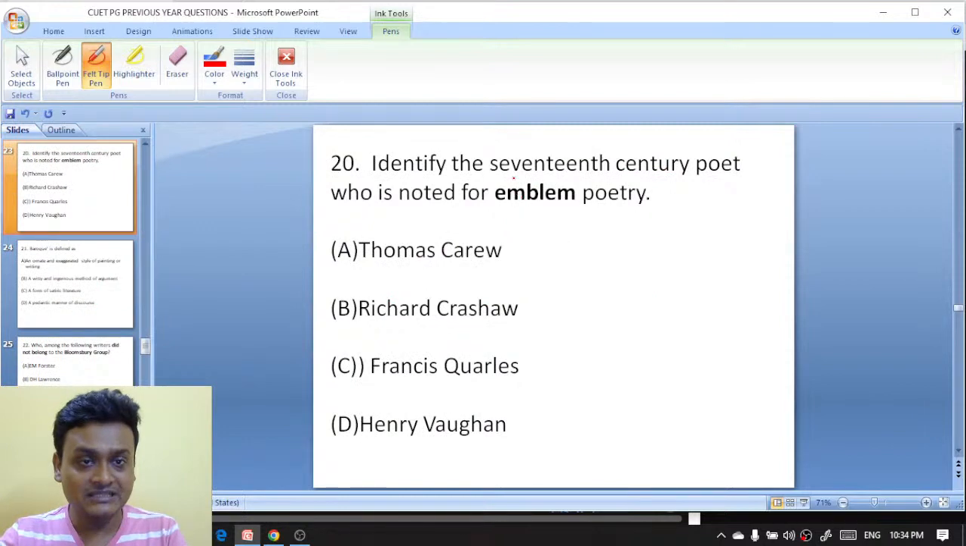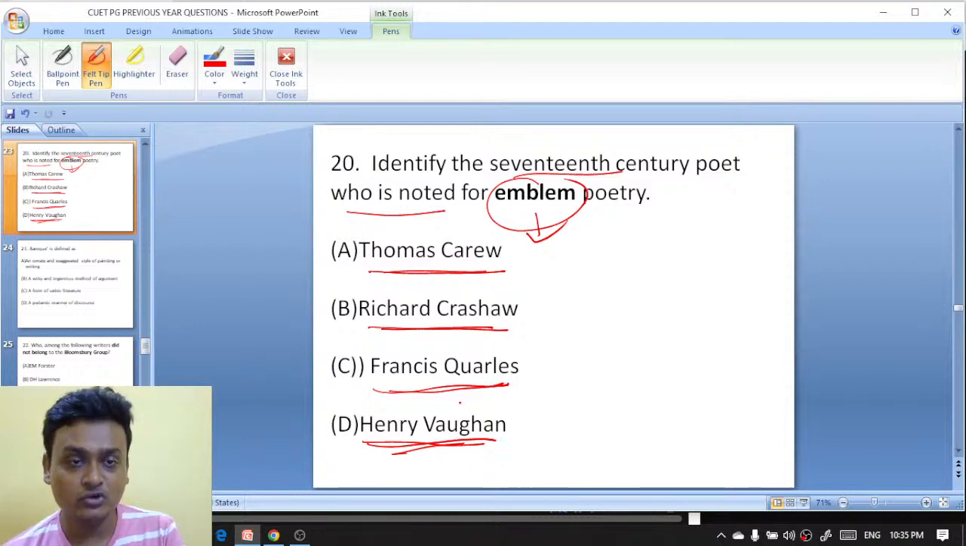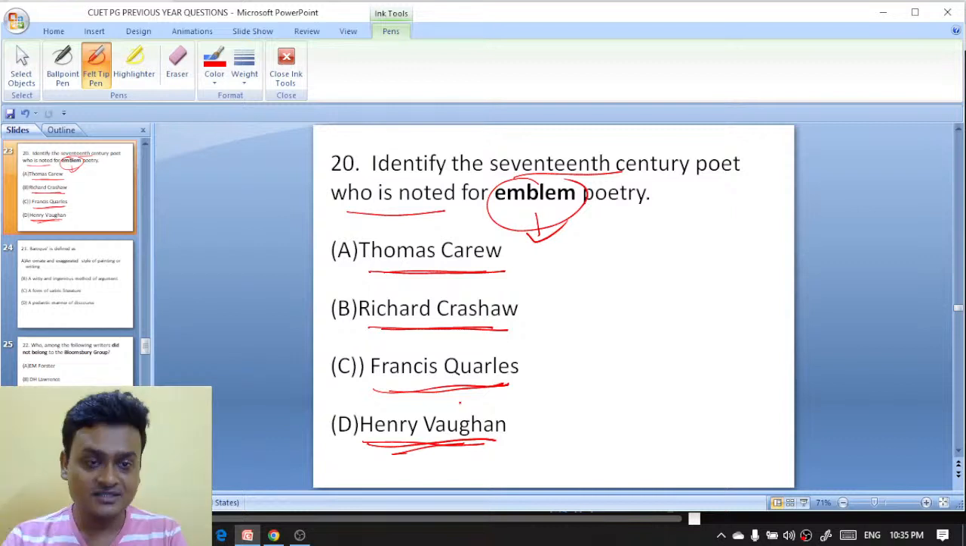Identify the 17th century poet who is noted for emblem poetry. Thomas Carew, Richard Crashaw, Francis Quarles, Henry Vaughan. What is the right answer here?